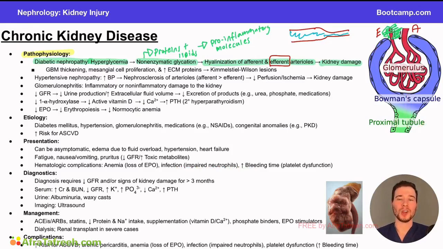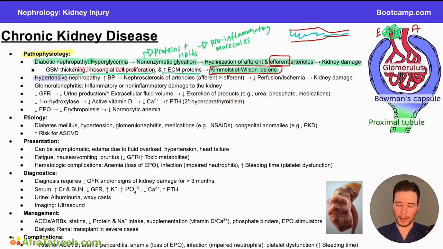Now, we also have certain cells around the Bowman's capsule called mesangial cells. These mesangial cells are supportive cells, and when these cells get stressed, they tend to proliferate, and this proliferation causes glomerular basement membrane thickening and increases the extracellular matrix proteins. This leads to one of the classic findings that you can see in diabetic nephropathy, which is called a Kimmelstiel-Wilson nodule. And these Kimmelstiel-Wilson nodules are a collection of extracellular matrix proteins, and they're described as an eosinophilic nodular glomerulosclerosis in the kidney itself. So in a question stem, if they're describing to you an enlarged eosinophilic matrix in the glomerulus on microscopy, that is indicative of this Kimmelstiel-Wilson nodule.